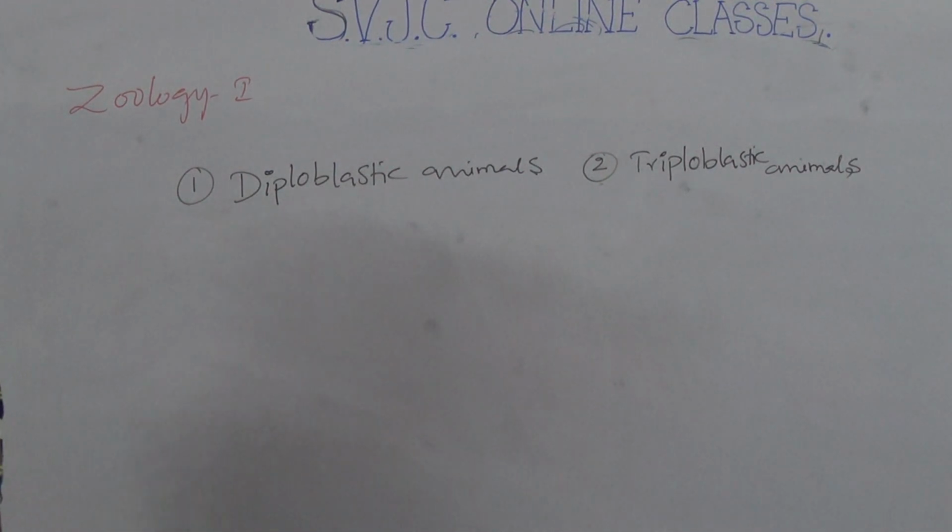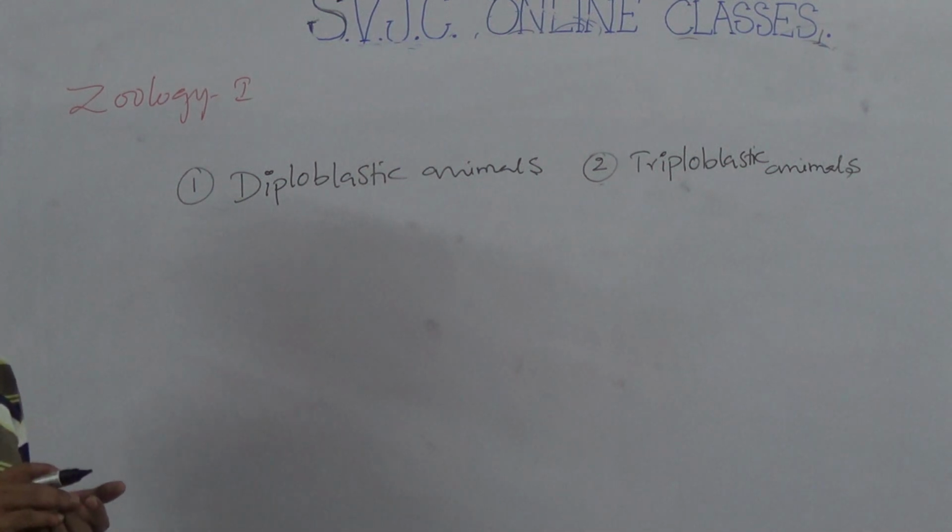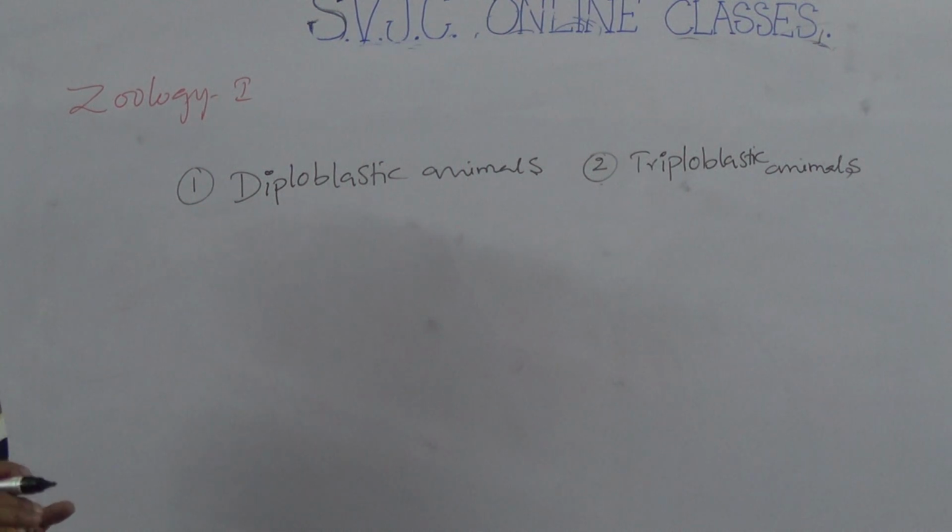Okay, right. Today's topic: diploblastic and triploblastic animals. Triploblastic and diploblastic are two types of classification that belong to eumetazoans. Eumetazoans means animals whose structure contains tissues and organ systems. Animals with tissues and organ systems belong to Eumetazoa.